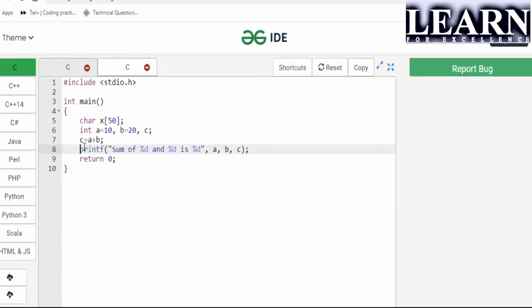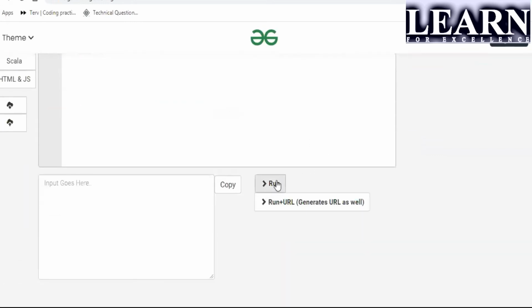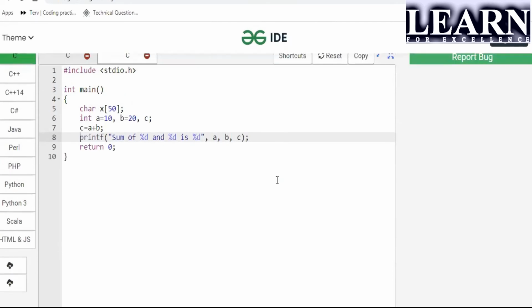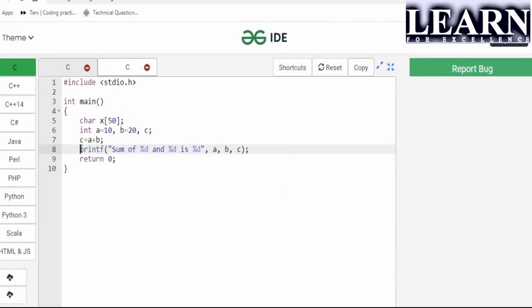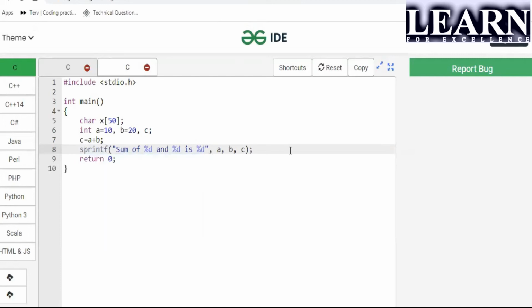Now if I take out printf, what happens with this? It will print "sum of 10 and 20 is 30". I hope it is clear. Sum of 10 and 20 is 30. This is a normal printf. Now what happens with this sprintf? It will not print the output to the console.